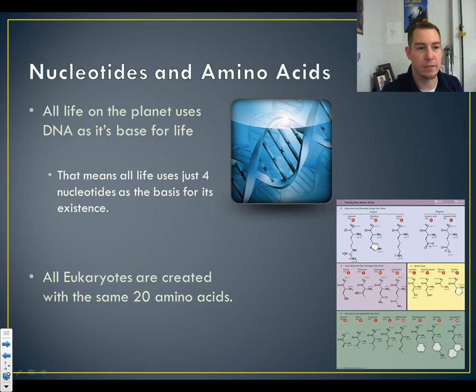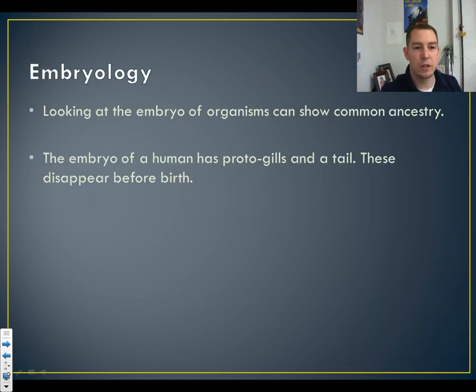So another evidence here. Embryology, this one's really cool. Looking at the embryo of organisms can show common ancestry. As an embryo, a human will have protogills that start to form and then stop and go away. Thankfully, we don't have gills, right? And then you have a tail that starts forming, and then it obviously disappears before birth.